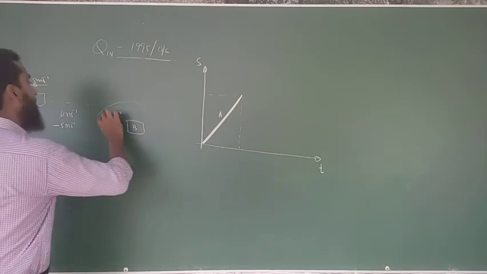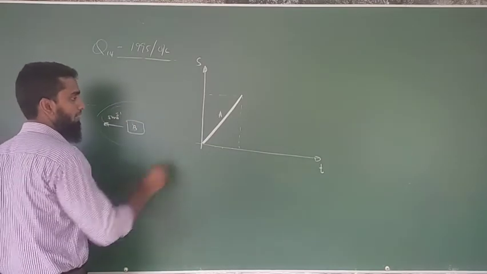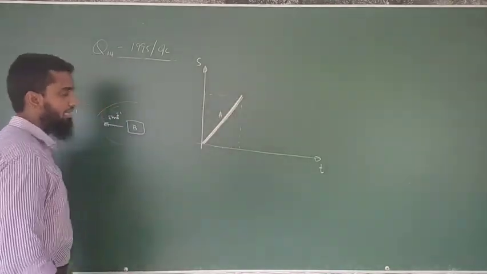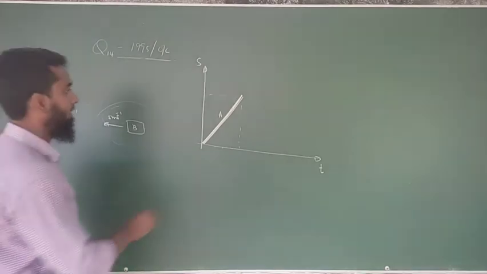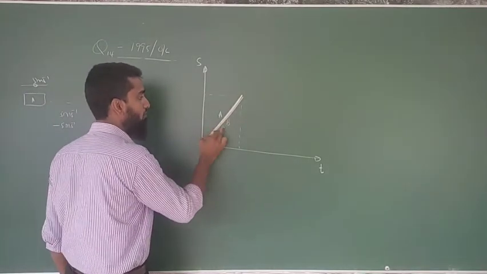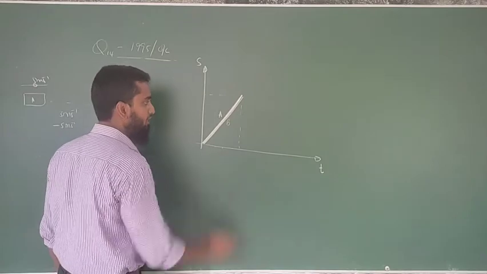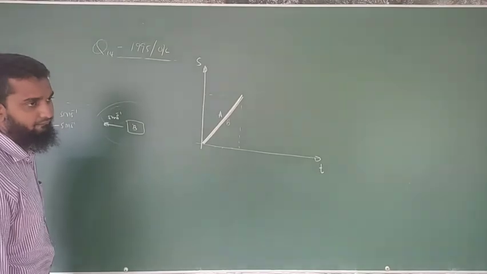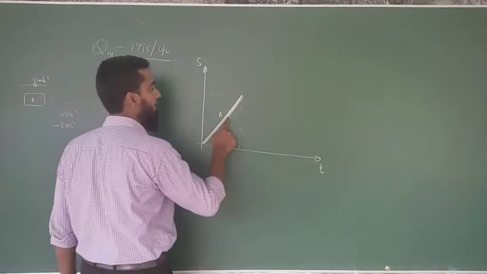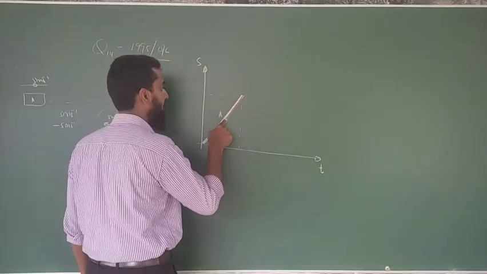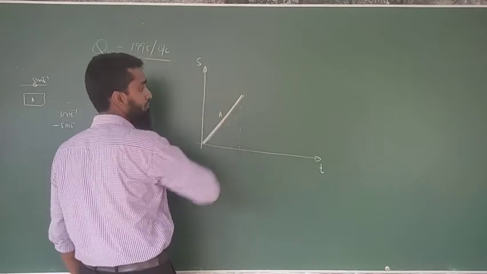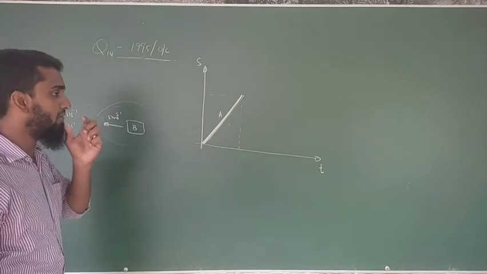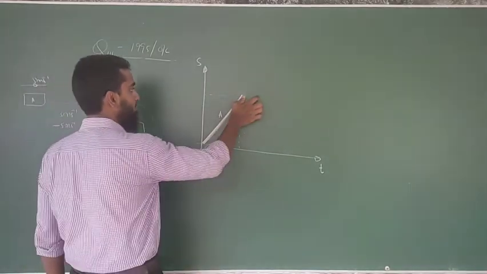B is also going with the same velocity, right? If I draw this like this, then A and B give you the same information. This data is not giving you that B is opposing A. Then you have to include that data as well in the graph. Why do we require this? Because displacement is a vector quantity, so you have to show the direction as well.